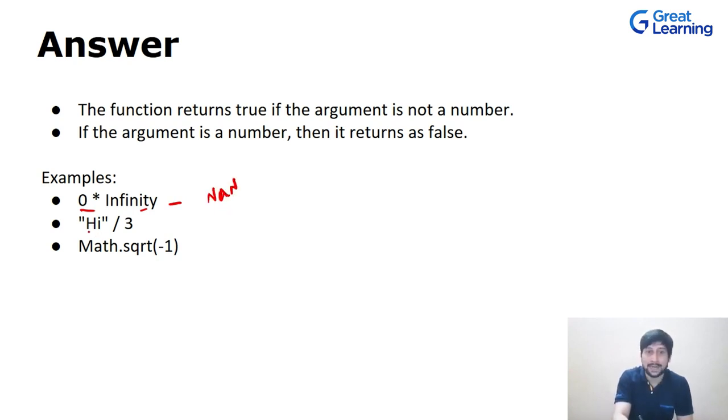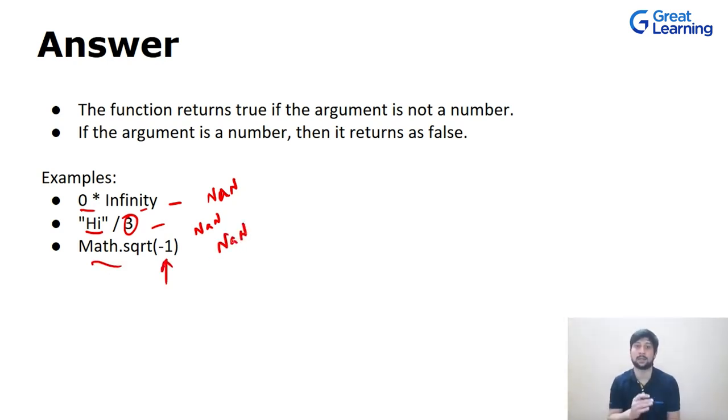When you try to divide a string with a number, again this will return true, and this is a not a number situation. When you're trying to find the square root of -1, again this is a not a number situation. If the argument is a number, then it returns false. Since the argument is not a number, it will return true.